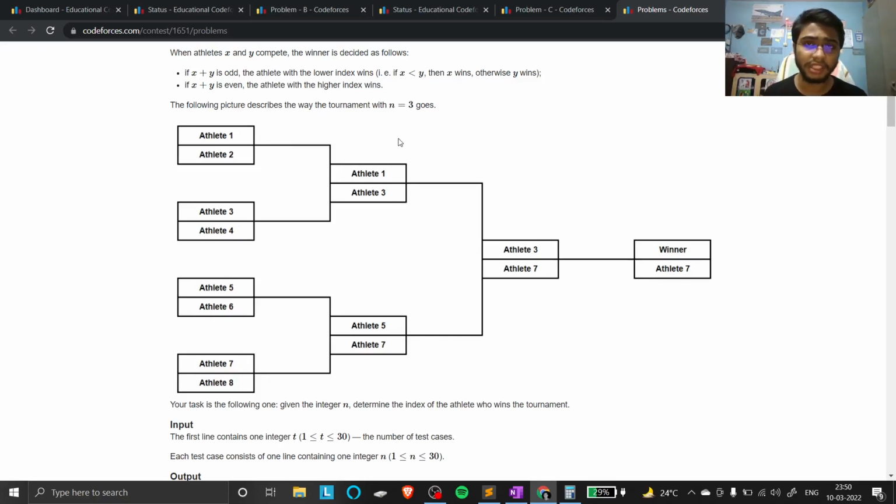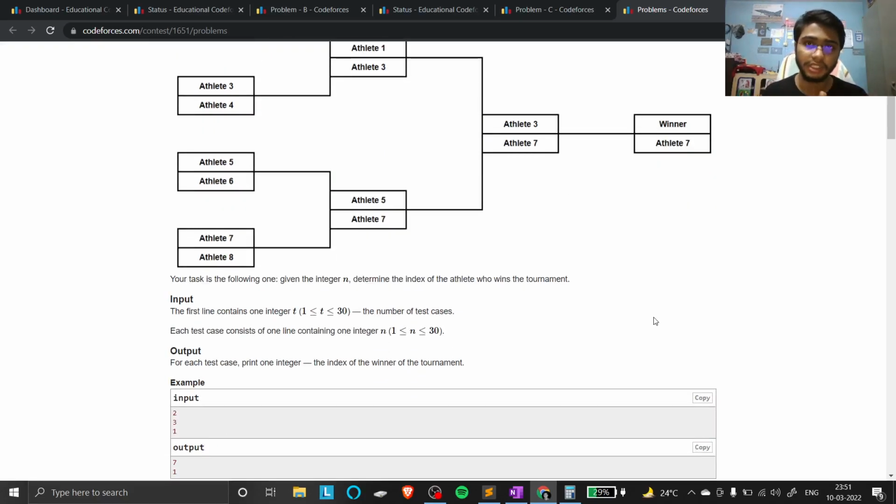So what would be the condition for odd? If the sum of the athlete numbers is even, odd plus odd is even, the number with the higher rating will win. So between 1 and 3, 3 will win, and between 5 and 7, 7 will win, and between them the sum is also even, so 7 will win.